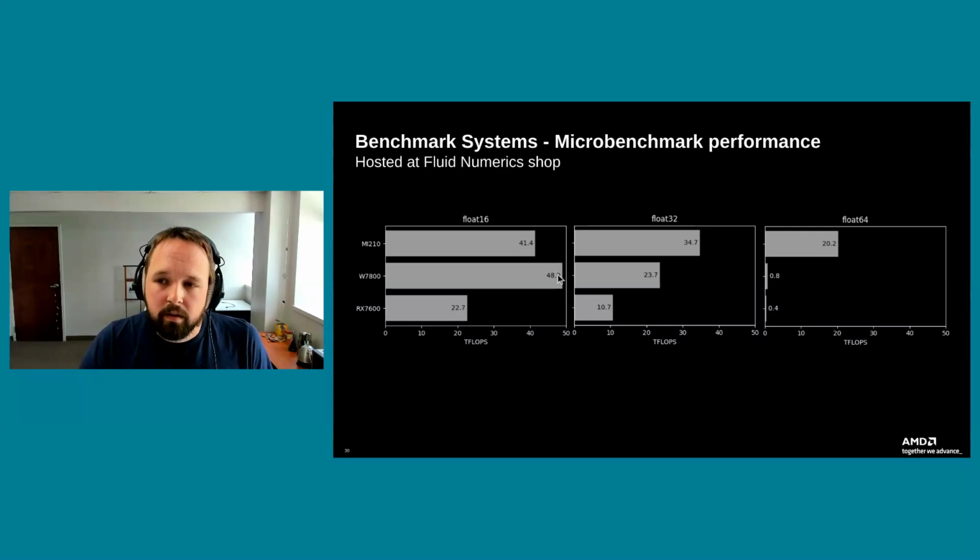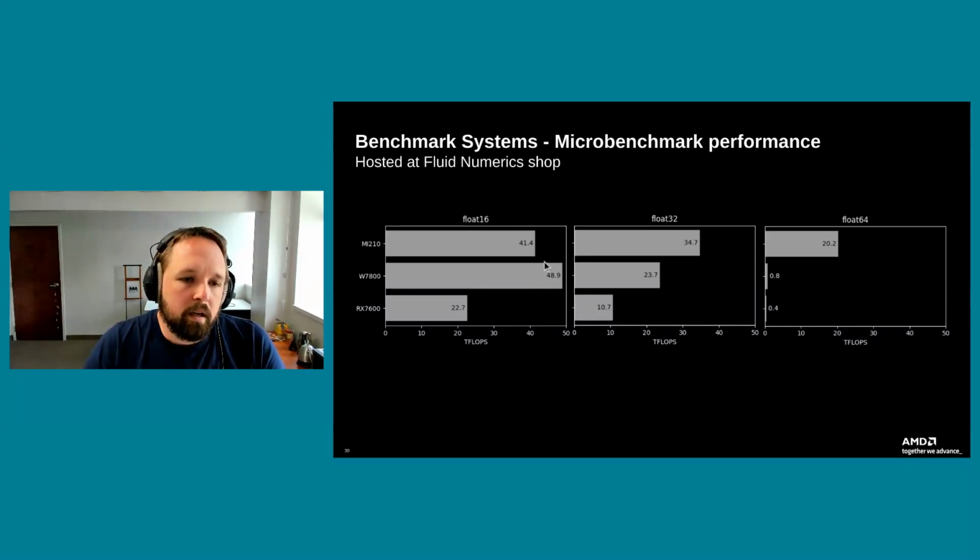The RDNA 3 architecture did come with some additional instruction sets to boost the performance of FP16. So you can actually see that bearing out quite well. If you're doing a lot of stuff with half precision arithmetic, you might actually do quite well just getting a W7800 or any of the other Pro cards that are out there. But of course, if you're starting to do float 32 or float 64, this is where the HPC grade cards start to actually come through in terms of performance.